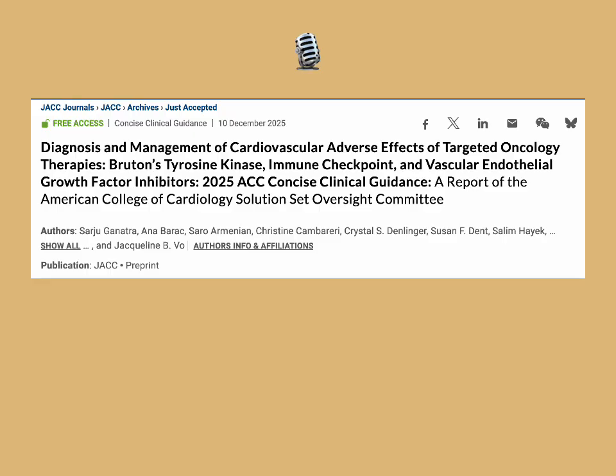Today is 12 December 2025. This videocast is on a JACC preprint, a 2025 ACC Concise Clinical Guidance on the diagnosis and management of cardiovascular adverse effects of targeted oncology therapies: BTK inhibitors or Bruton's tyrosine kinase inhibitors, immune checkpoint inhibitors, and vascular endothelial growth factor inhibitors, VEGF inhibitors. It's a report of the American College of Cardiology Solution Set Oversight Committee.